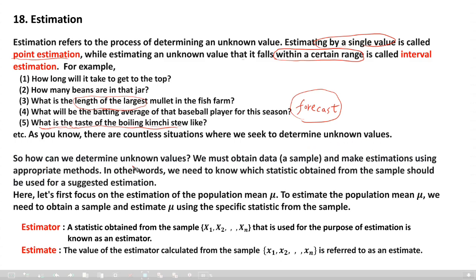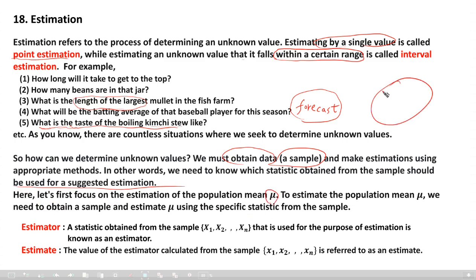So how can we determine the unknown values? We must have data, say a sample, right? And make an estimation using an appropriate method. We need to know which statistic obtained from the sample should be used for a suggested estimation. Okay, let's see. First, let's focus on the estimation of the population mean mu.